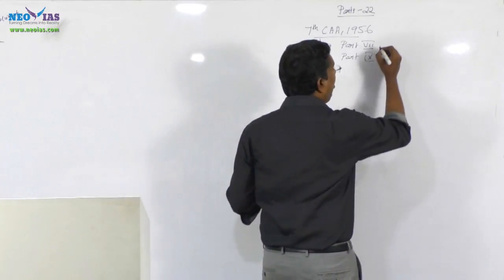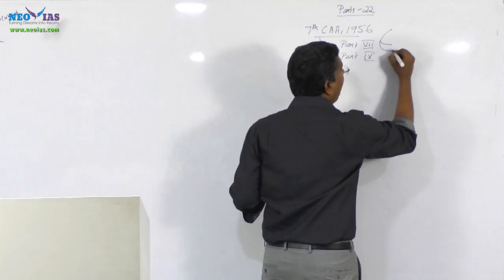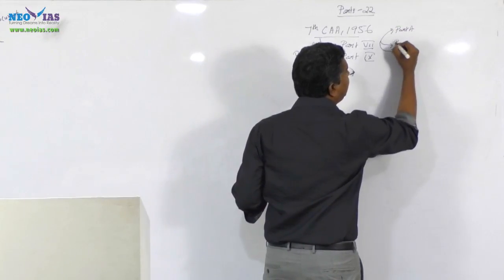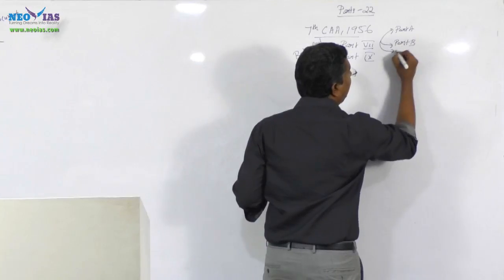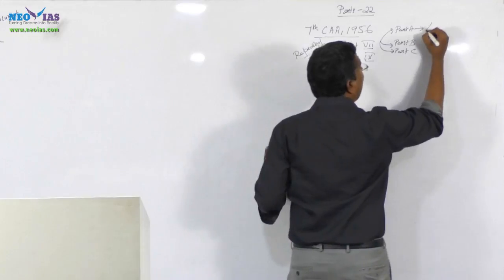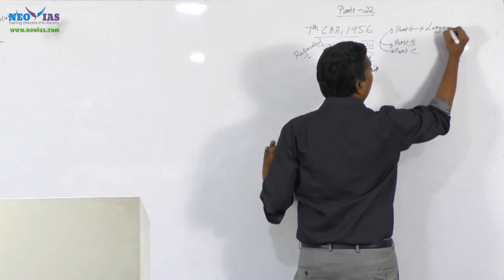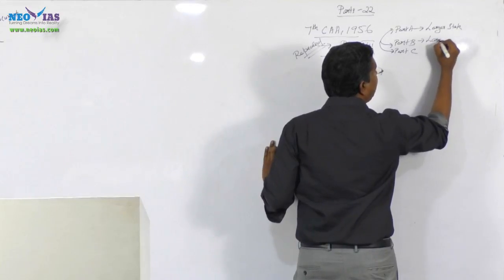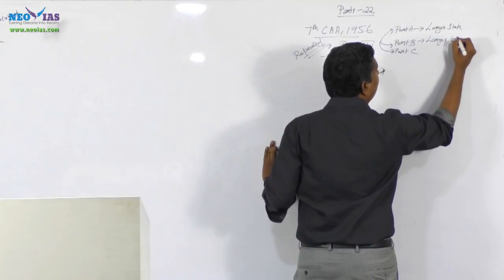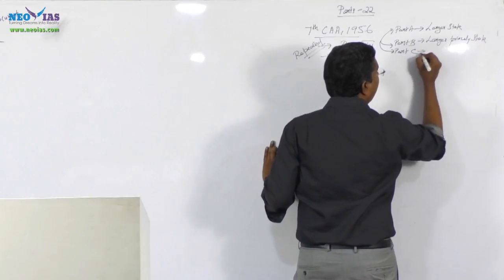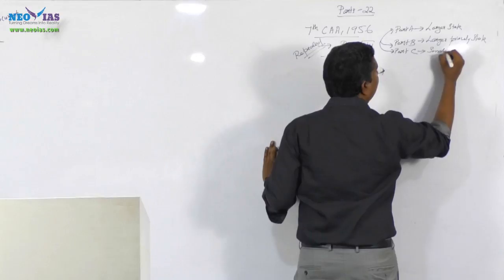Part 7 talks about 3 categories of states: Part A states, Part B states, and Part C states. Part A talks about larger states. Part B talks about larger princely states. Part C talks about smaller states.